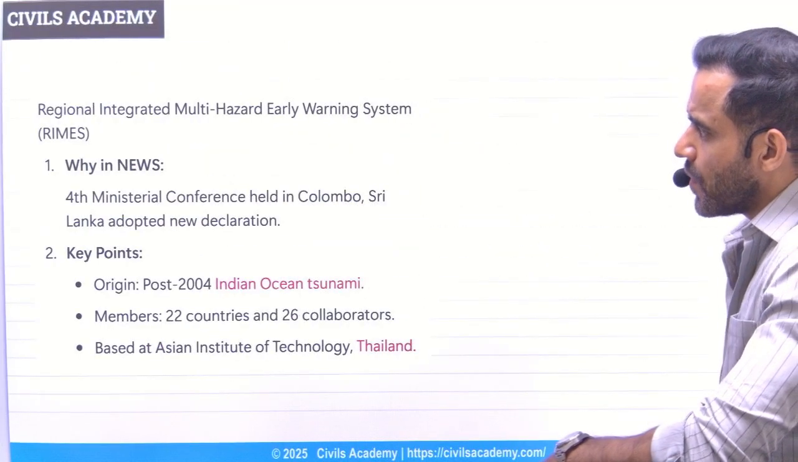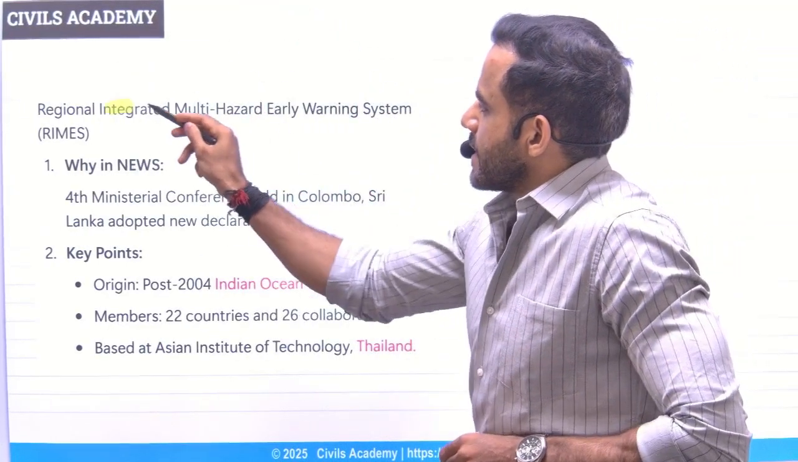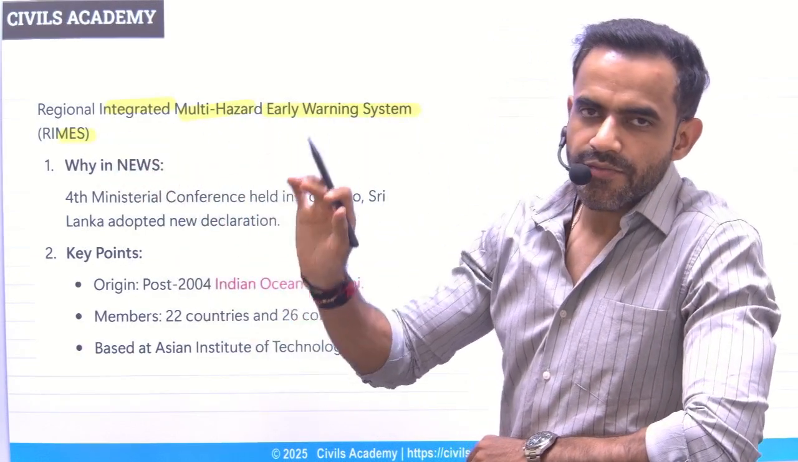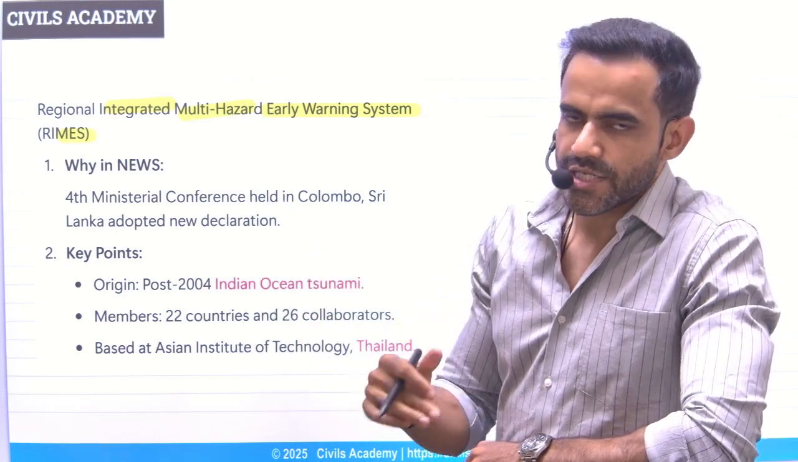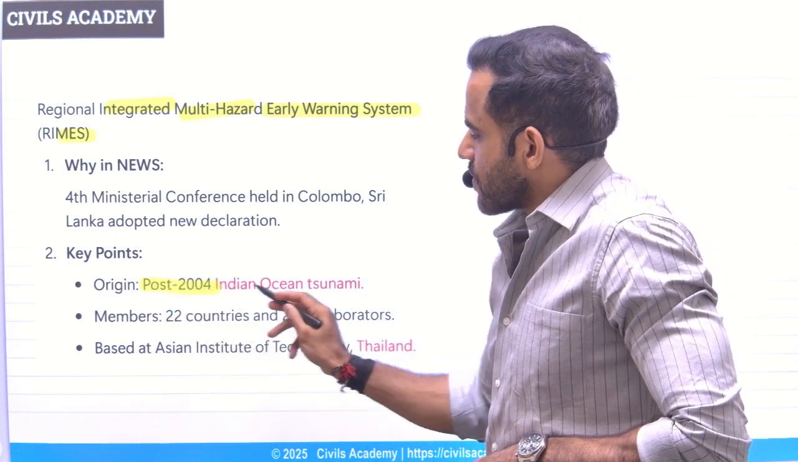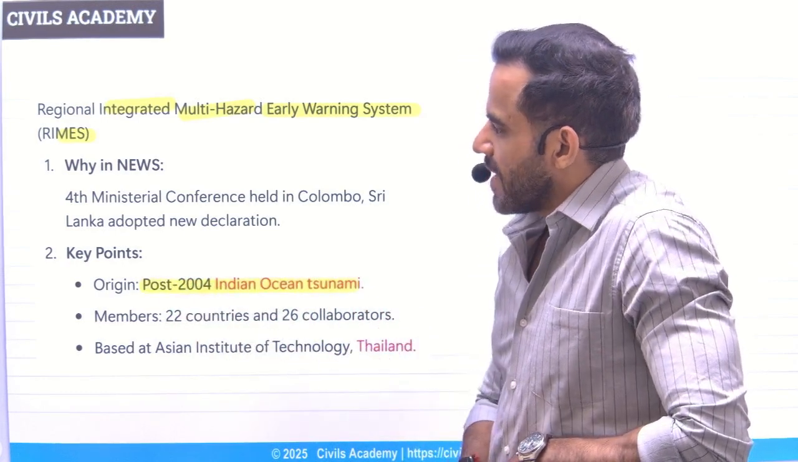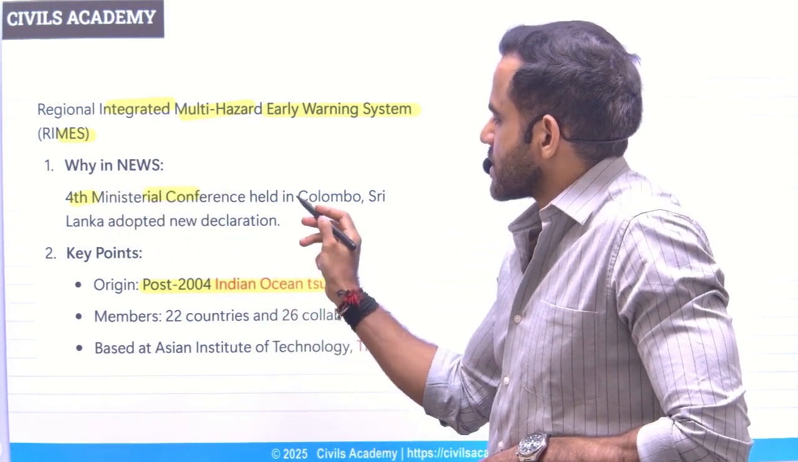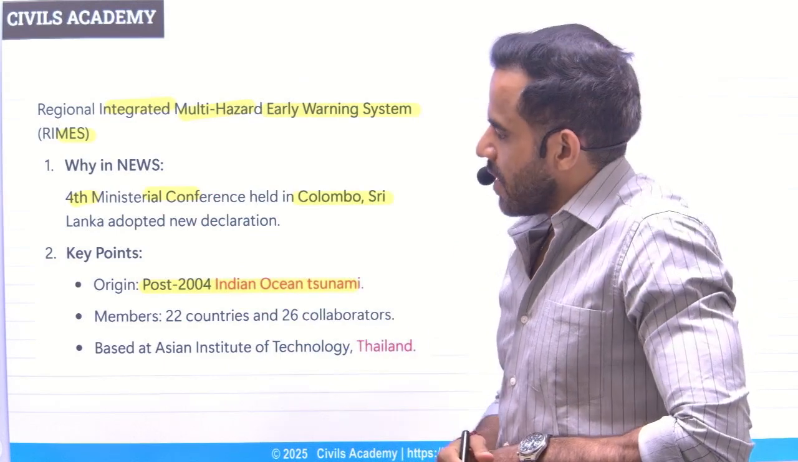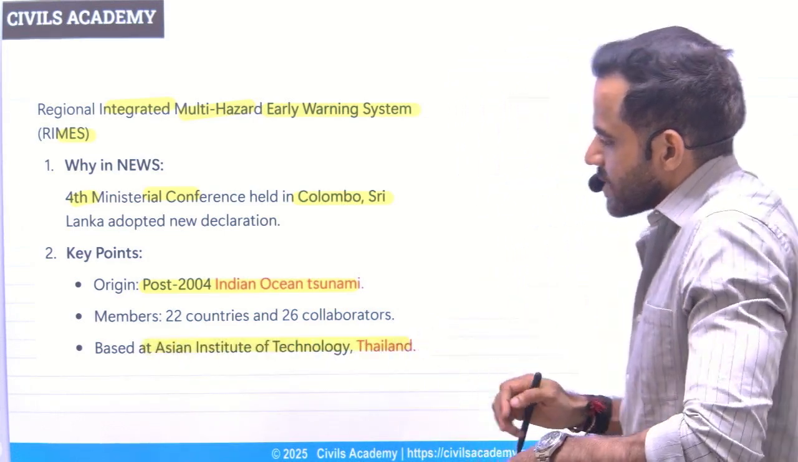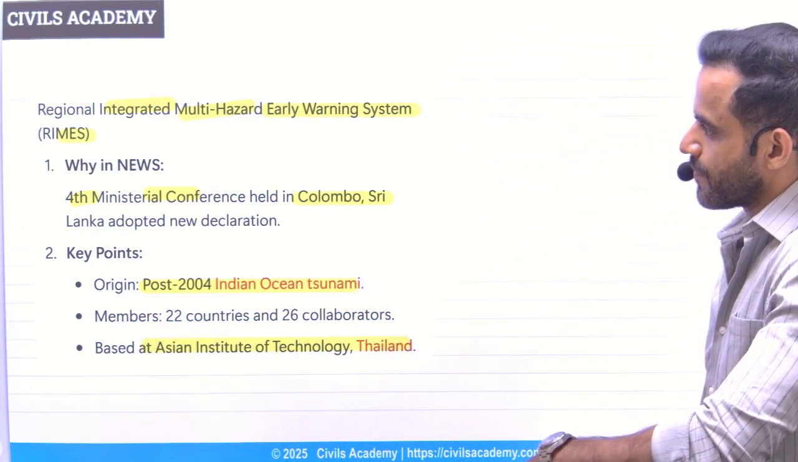Next is related to regional integrated multi-hazard early warning system. As the name suggests, it is early warning system for a specific region, that is about Indian Ocean region. So it was set up after 2004 Indian Ocean tsunami. Recently it was in news because of its fourth ministerial conference, which was organized in Colombo in Sri Lanka. The main headquarters of this regional center is in Thailand in the Asian Institute of Technology.